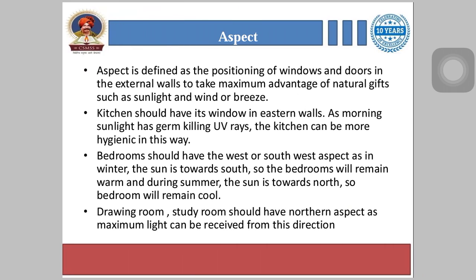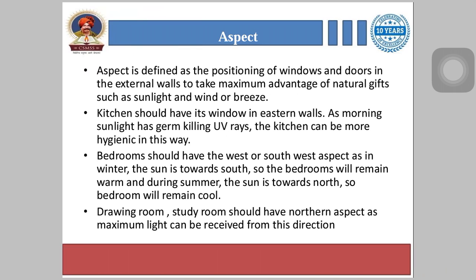First we will see about the aspect. Aspect is defined as the positioning of windows and doors in the external walls to take maximum advantage of natural gifts such as sunlight and wind or breeze. So various rooms have different requirements, and hence the aspect changes as per the rooms.